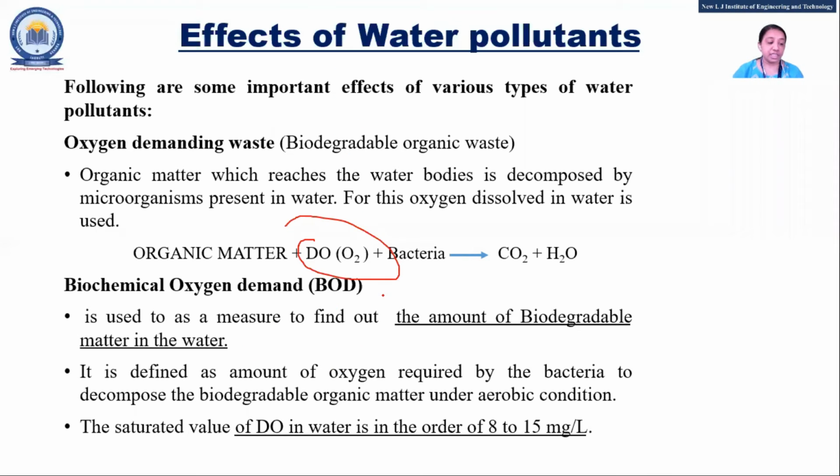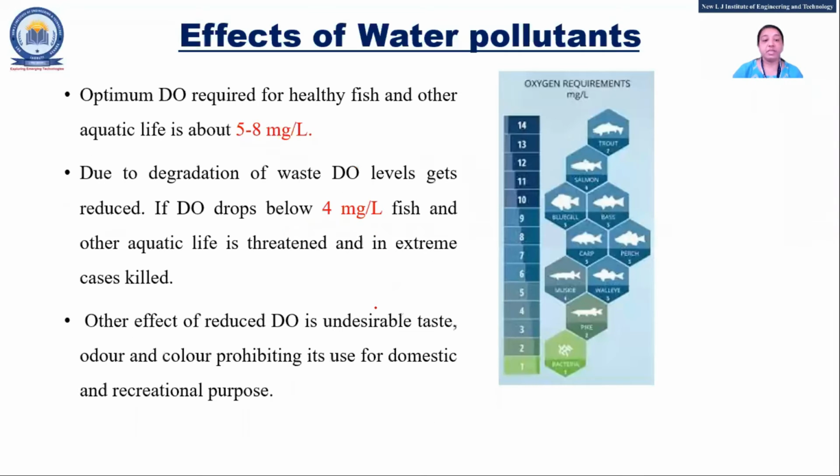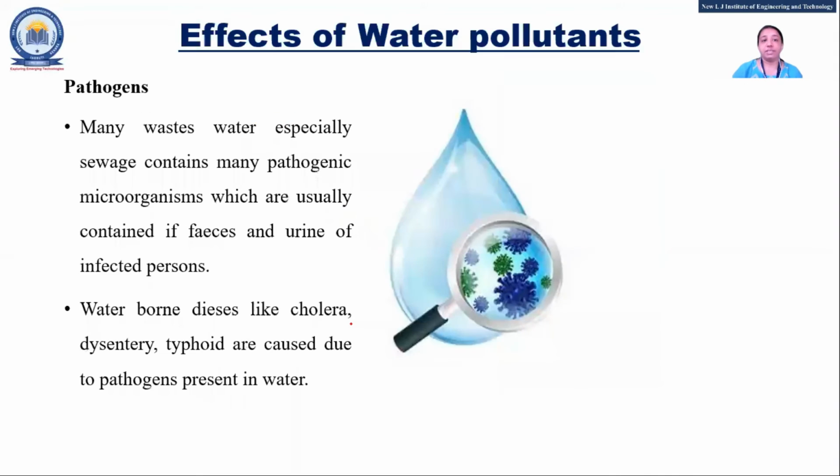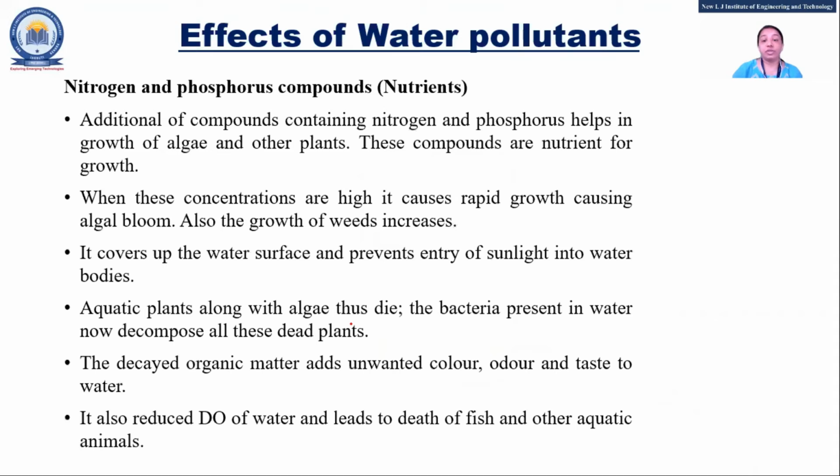Okay, so what happened? Dissolved oxygen, right? Because of that, the odor of the water is changed. We can say the fish cannot survive if the DO level decreases below 4 mg per liter, right? So they are the reason. Pathogens, that means because of that some disease can occur. Nutrients, nitrogen, right? I told you that some components, nitrogen and phosphorus, if they are in high concentration, then they will affect, right? So you need to write in that way.